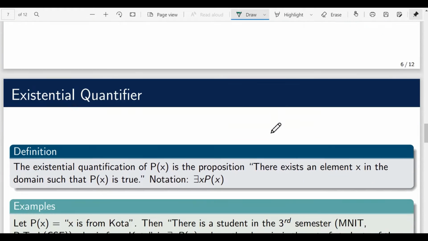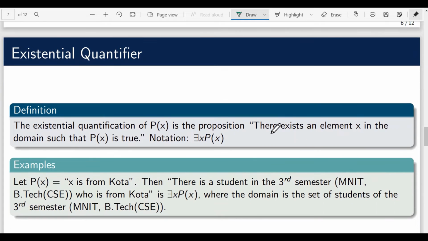So the next important quantifier is the existential quantifier, and the definition is: there exists an element x in the domain such that p of x is true. So there exists x such that p of x is true.